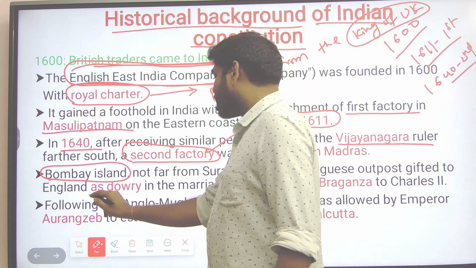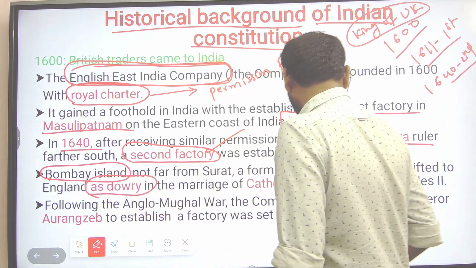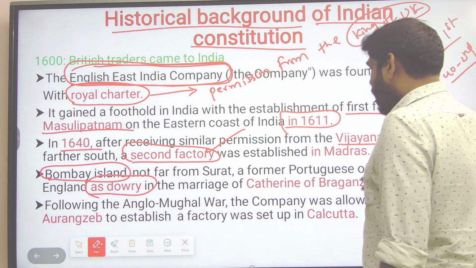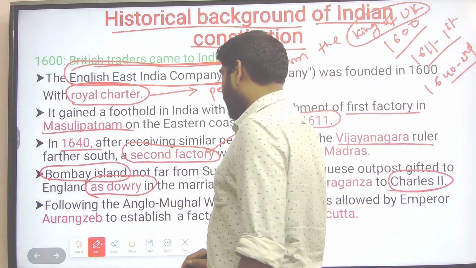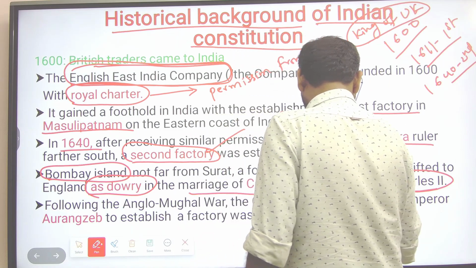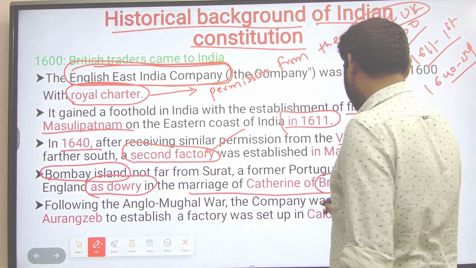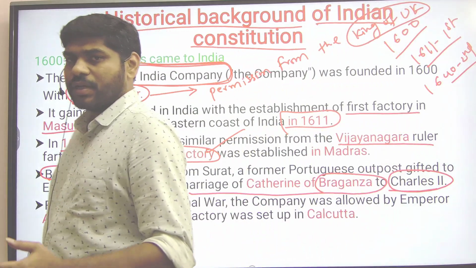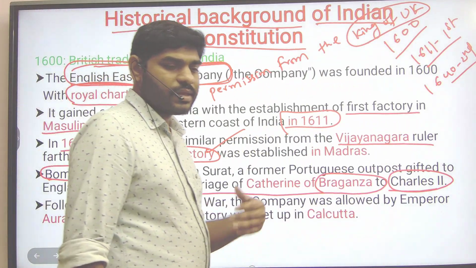Bombay came as a dowry. Charles II got Bombay Island as a dowry in the marriage of Catherine of Braganza. So the British got Bombay Island in the form of dowry.